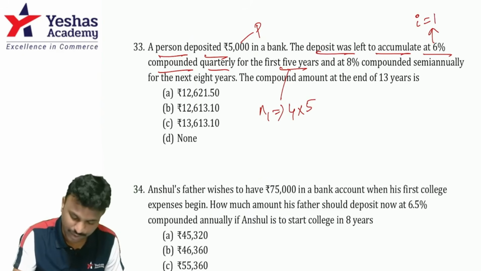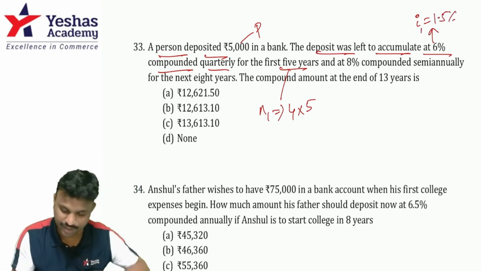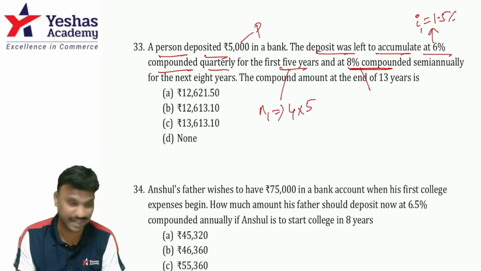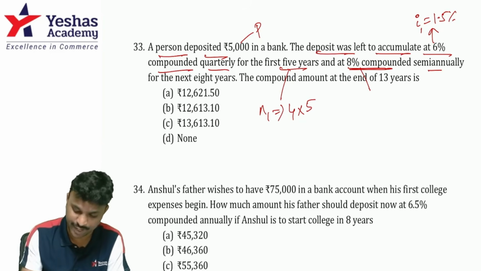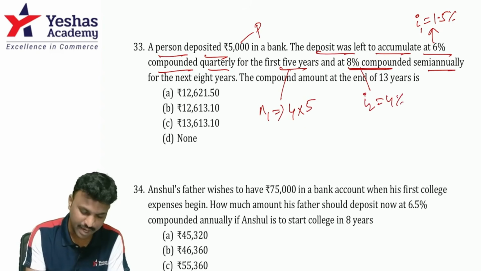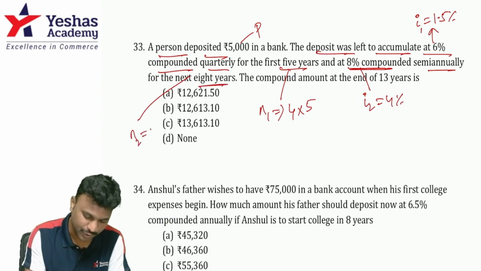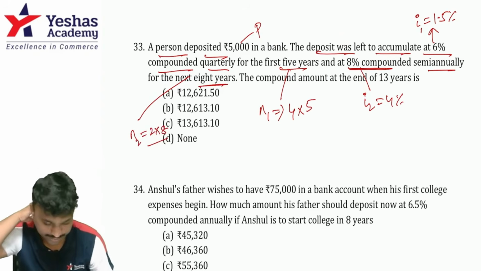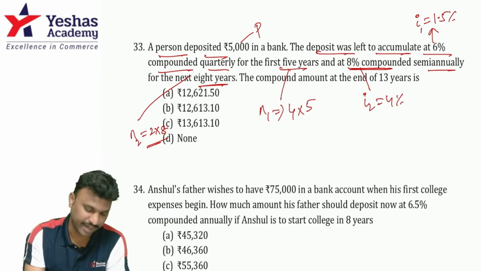This is my I1. Now, there's one more investment, that rate of interest is 8% semi-annually, means I2 becomes 4% because half of 8%, and N2 becomes 2 into 8, because it is 8 years and half yearly.